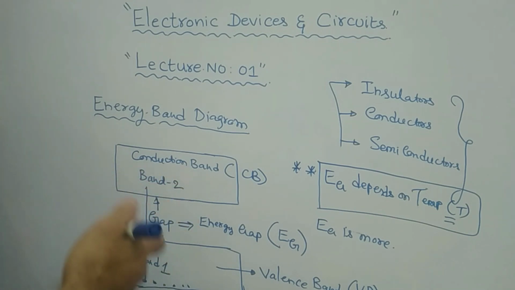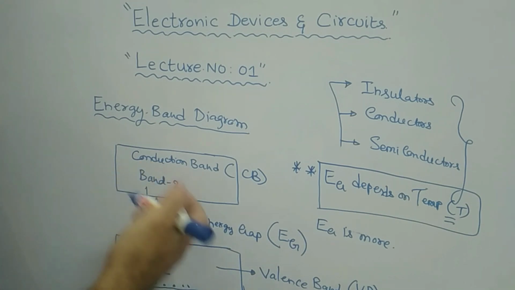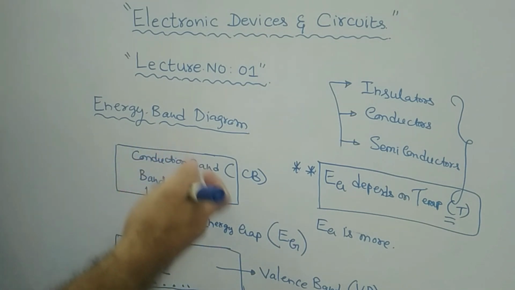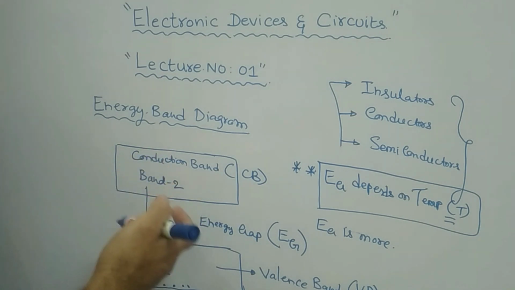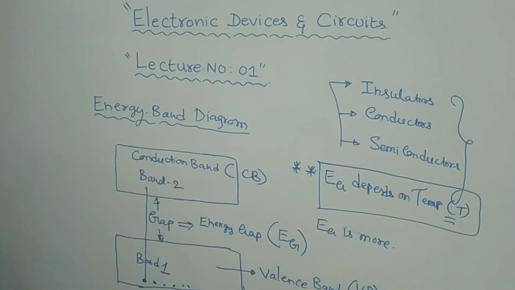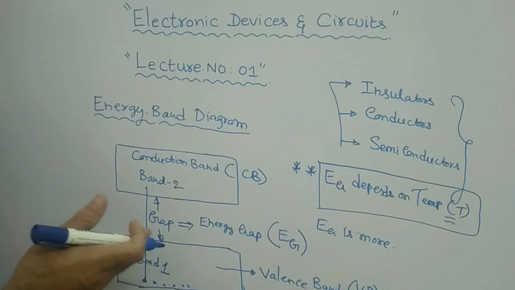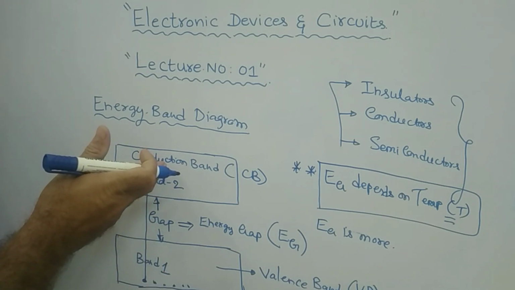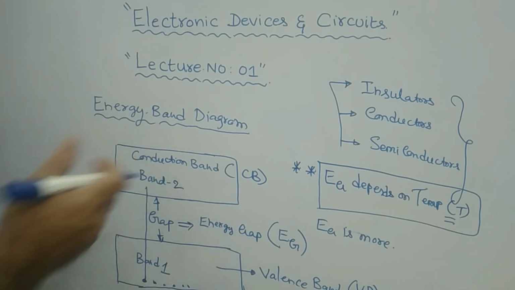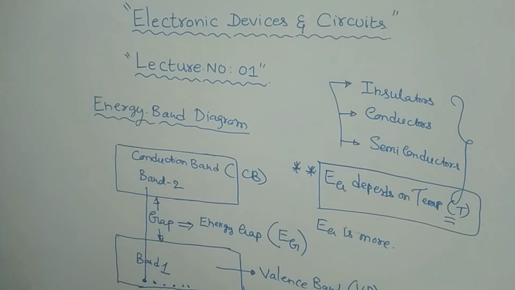Thereby the electricity, the flow of current, will take place. Thereby your conduction will be there. That's why it is called a conductor. That is the definition of a conductor, right? Once the electrons move from the valence band to the conduction band, thereby the conduction will take place. That is the ultimate motto or task. Is that clear? Now let us see.